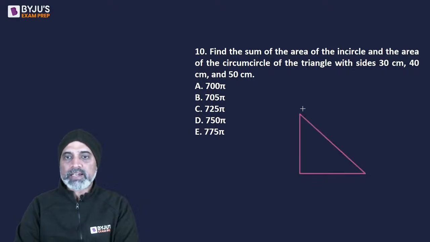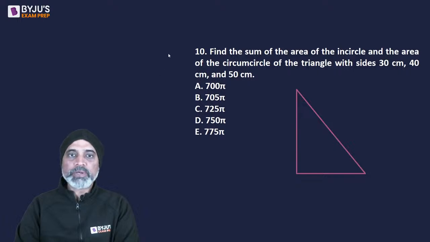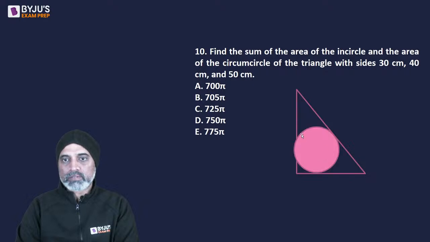Now in this right angle triangle, there are going to be two circles. एक होगा अंदर जो बनेगा, a circle that is going to be inside, and that will touch all the three sides of this right angle triangle, right? Such a circle is called an incircle.